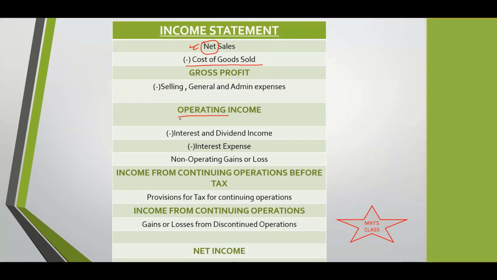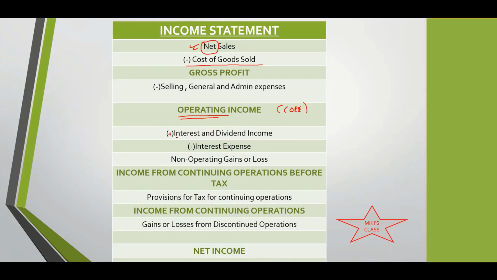Like I mentioned, this is the core part because this is operating income. Then we have interest and dividend. This is basically the financing charges, and the dividends which we pay, minus interest expenses. I'll need to check, because if this is minus, this should be plus. I think what they've done, this is plus.